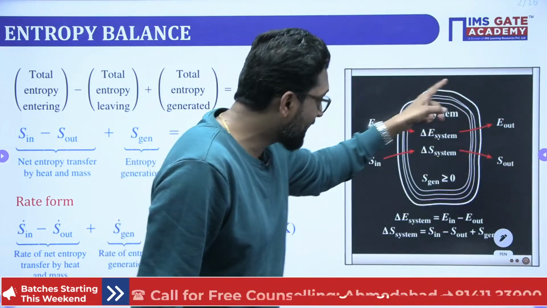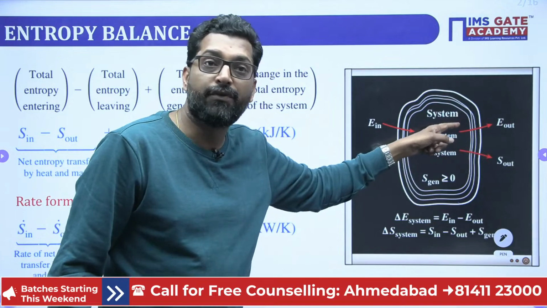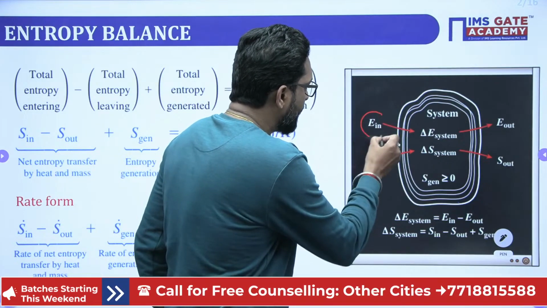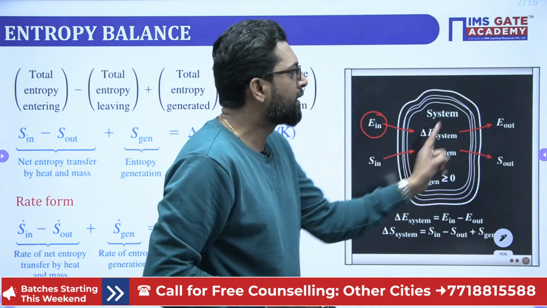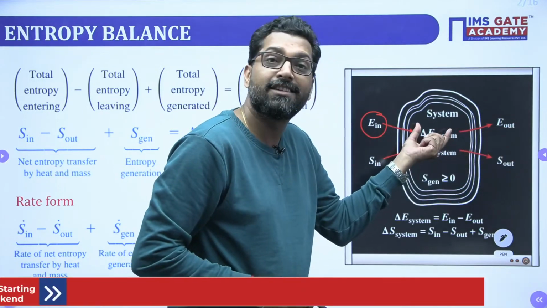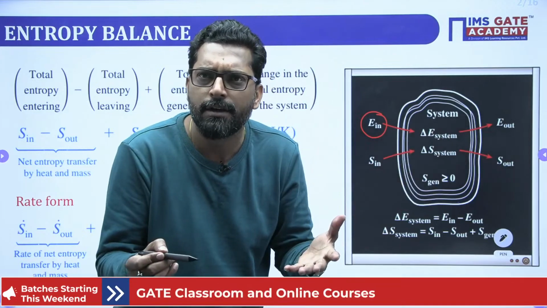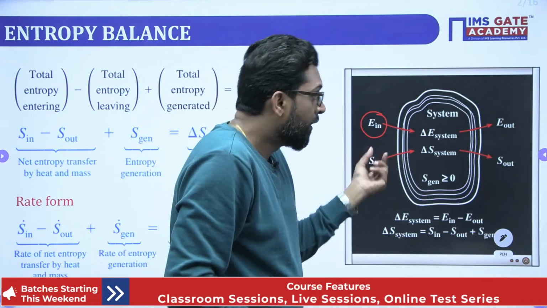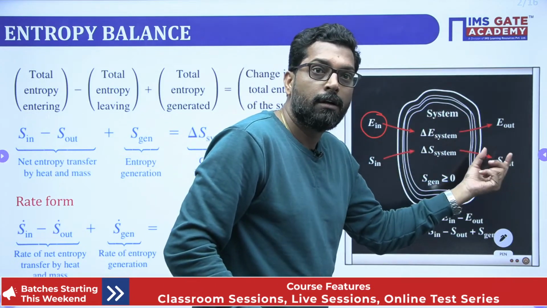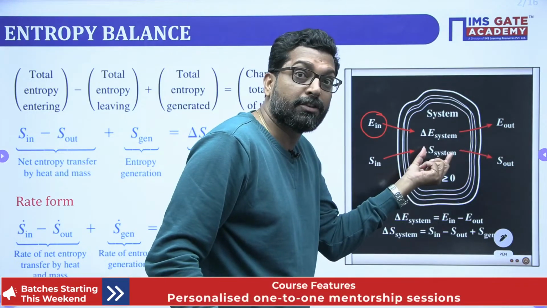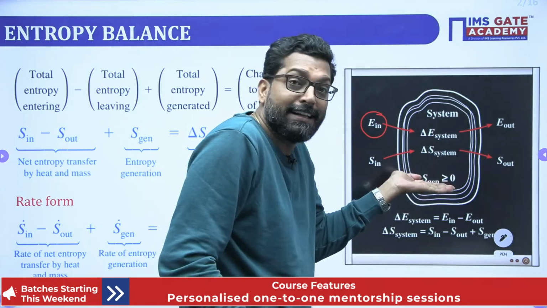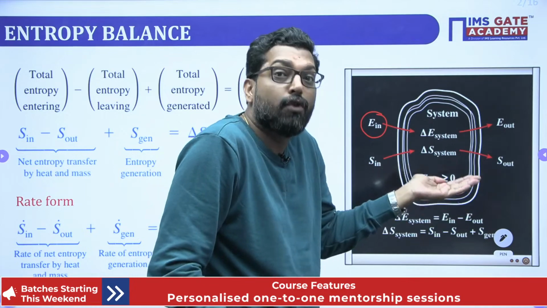If you take any system, in the sense of energy, energy in minus energy out is equal to the change in energy of the system. That is the energy balance. What is the entropy balance? Entropy in minus entropy out is not equal to the change in entropy of the system; you must add the generation. Why? Because this generation is your interest. You deposit some money and withdraw some extra money, because there must be a generation.